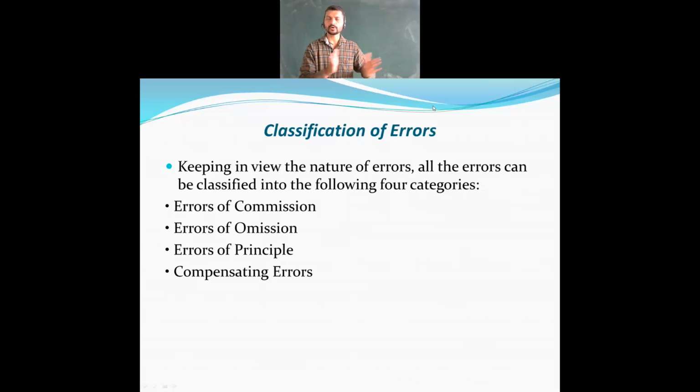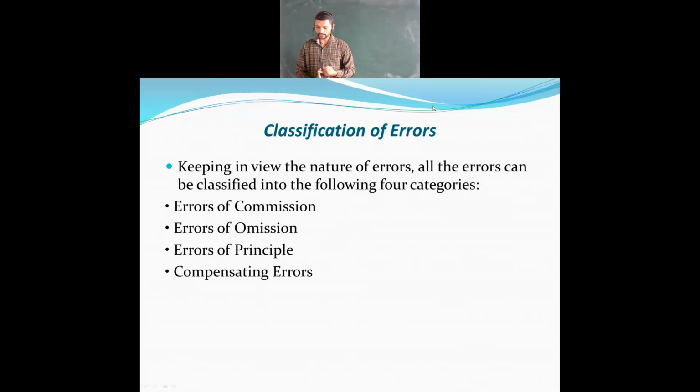Recording a transaction for two or more subsidiary accounts means that you are not going to have only one ledger account but two or more ledger accounts. Sometimes you may make wrong postings or you may miss the entries, and then errors of commission may occur.